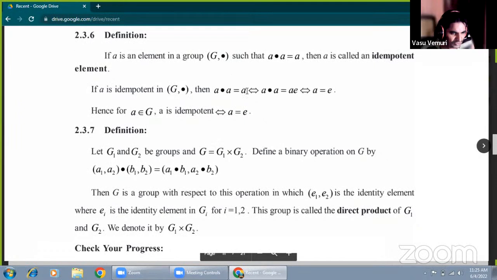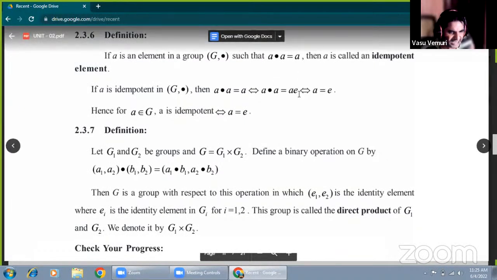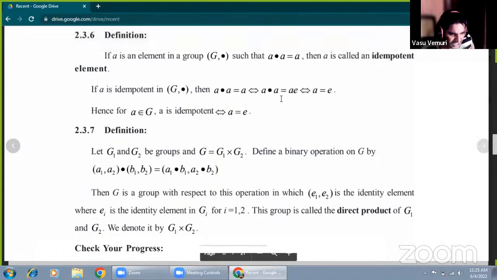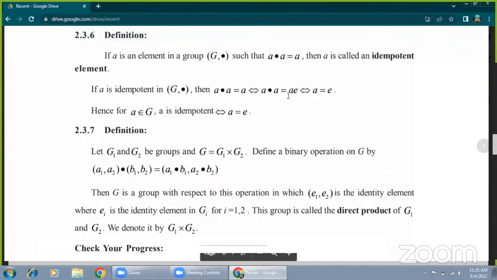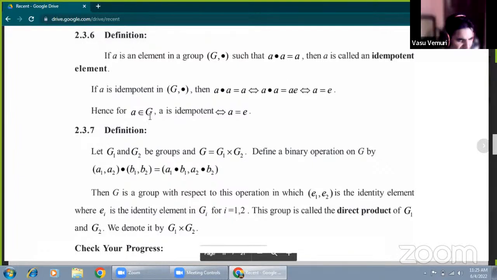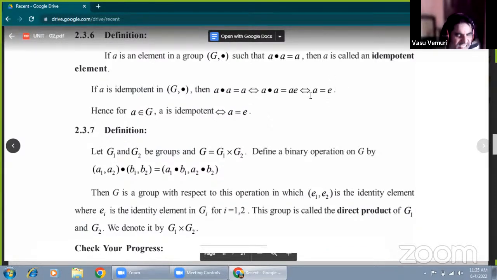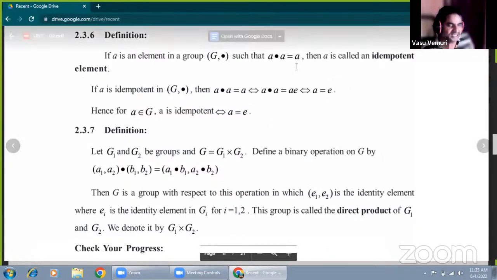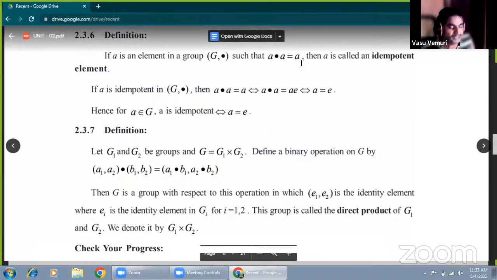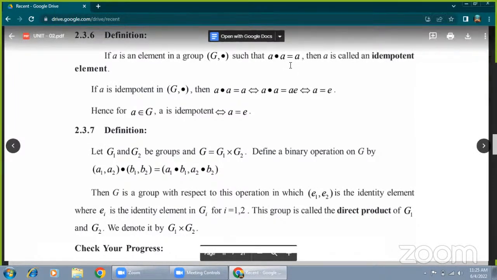A into A equals A if and only if A into A equals A into E, by the G3 property. Therefore, by the left cancellation law, A equals E. Finally, suppose the element A belongs to G. If that element is idempotent, then we get the result A equals E. That is the idempotent definition. Please note it down.